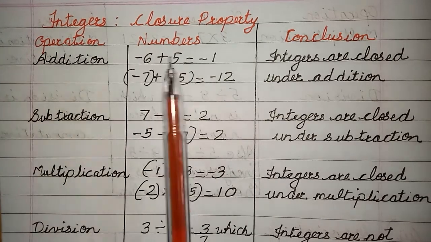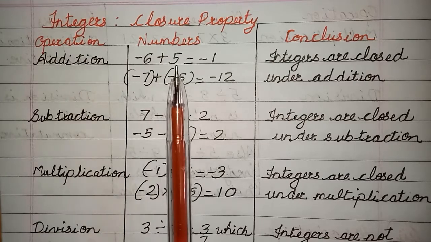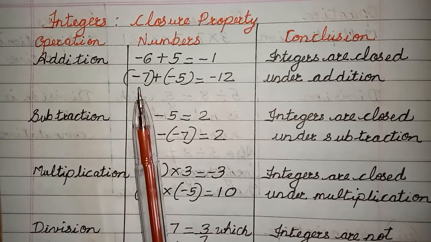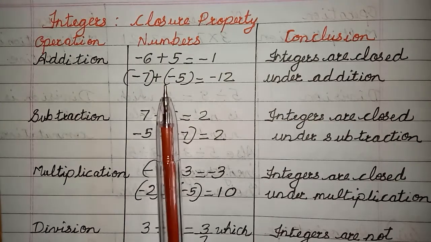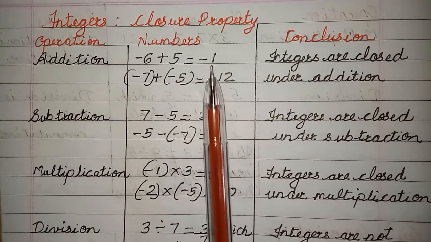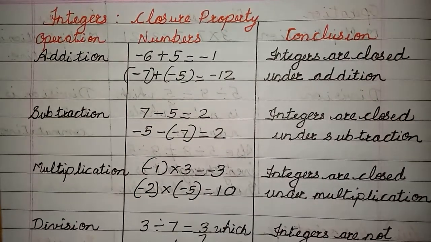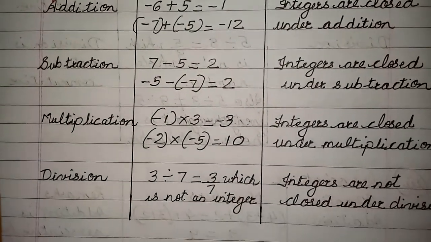Addition. I have taken two integers of my choice. One is minus 6 and 5. I have added, I got minus 1. Then I took minus 7 and minus 5, added it, I got minus 12. Now both are integers. So I can say integers are closed under addition. Children, you can take numbers of your own choice.